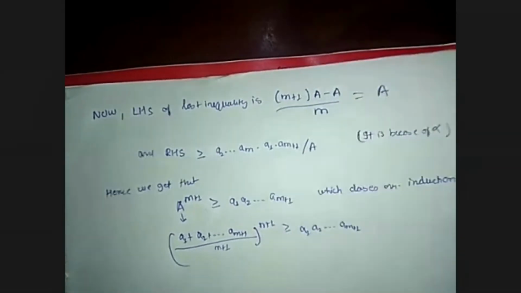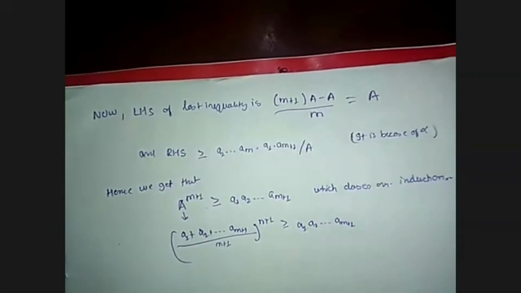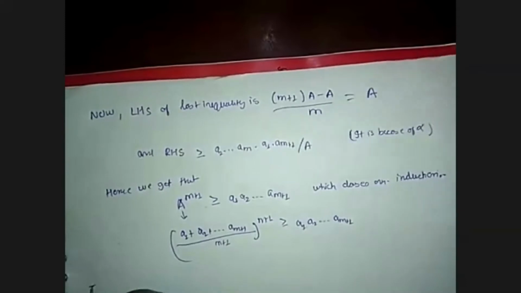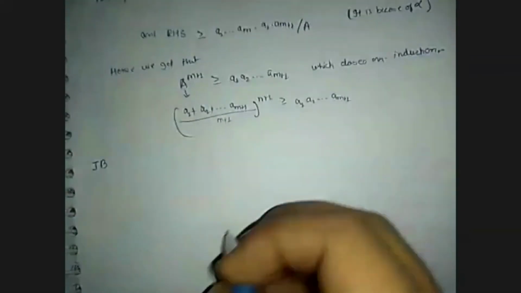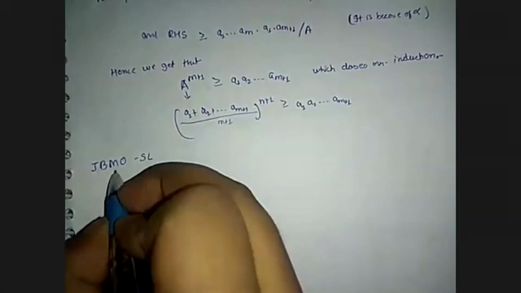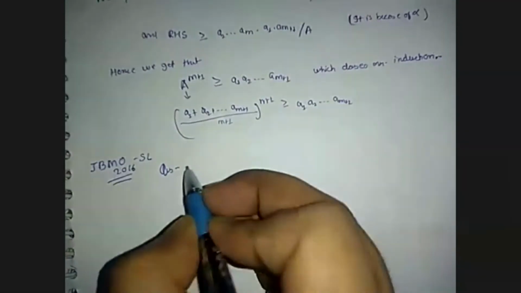Now first of all, I'm going to do a JBMO 2016 shortlisted problem. First of all, I'm going to write the statement of the problem.